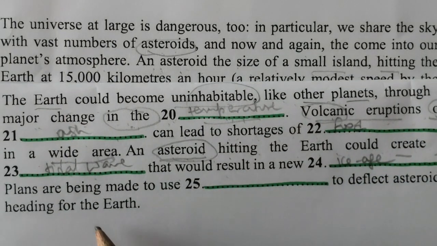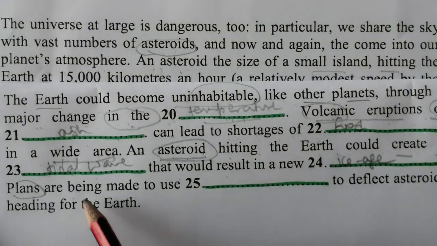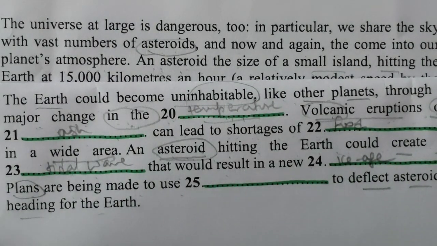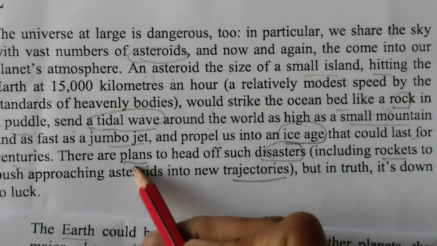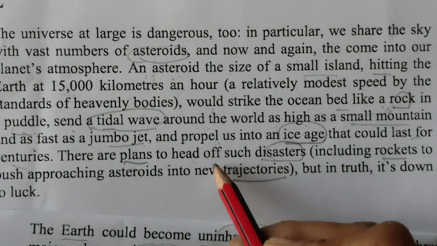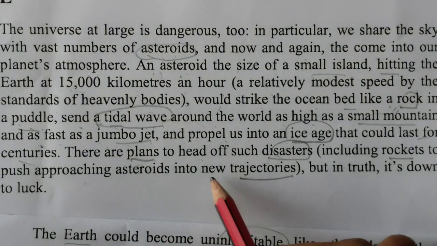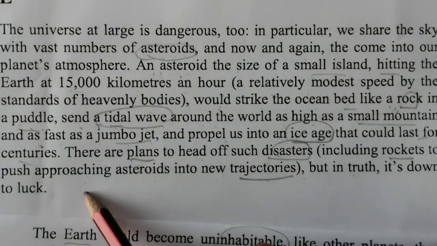Okay, next one is plans are. Now plans are made to use to deflect asteroids heading for the earth. Okay, so the word plan is here. Are head such disasters including rockets to push approaching asteroids into new trajectory, but in truth it is down to luck.